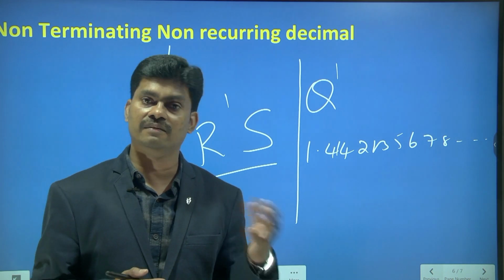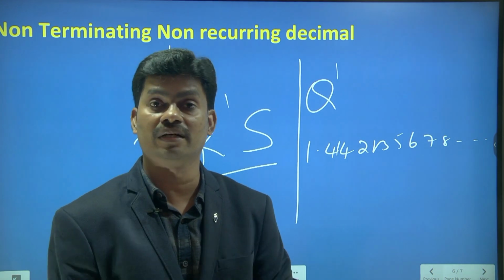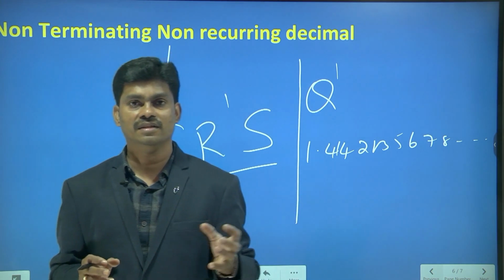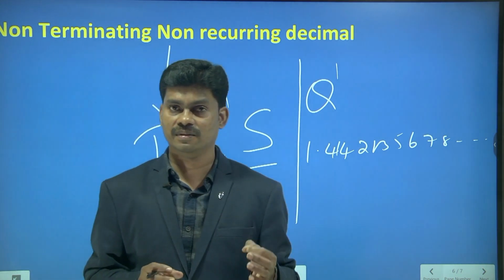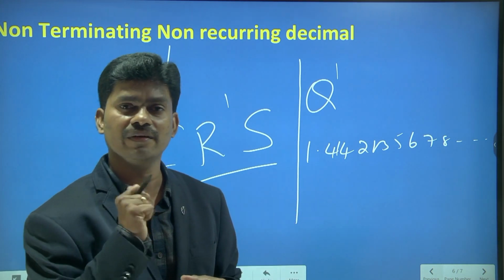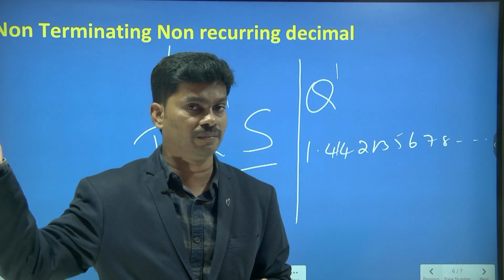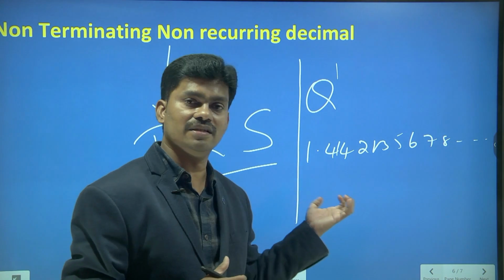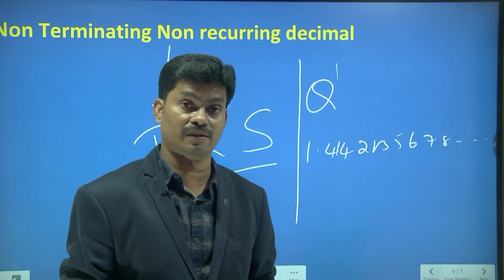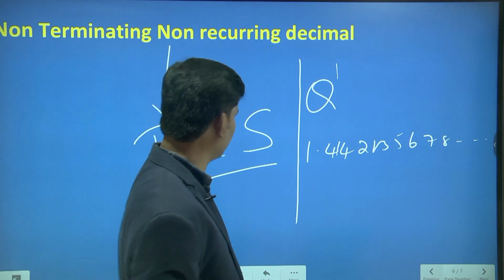Okay. Again, in non-terminating recurring decimals, we have two kinds: pure recurring and mixed recurring. This is all about the fundamentals based on real numbers, rational numbers and irrational numbers. Why do we learn all these fundamentals and basics? We can go directly to the problems, no? What is the need of learning the definition of a rational number, an irrational number, a mixed recurring decimal? Sometimes the question will be given like this.